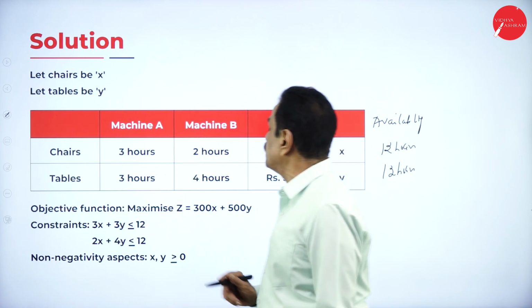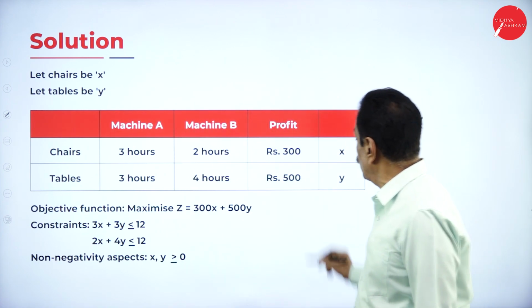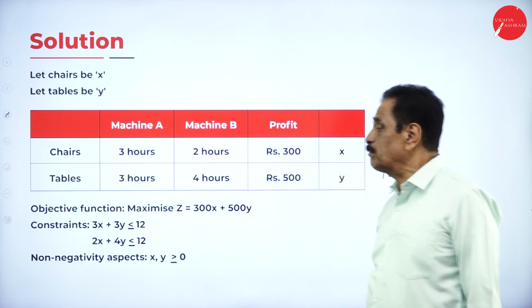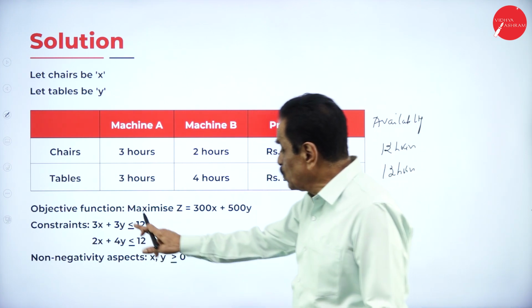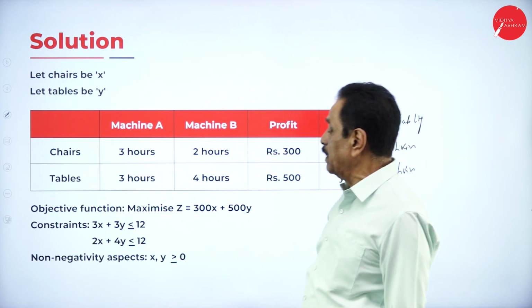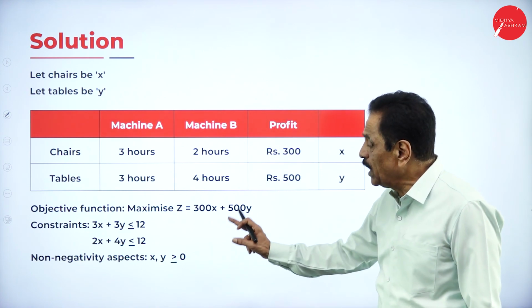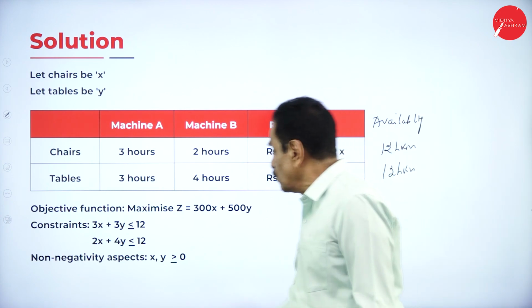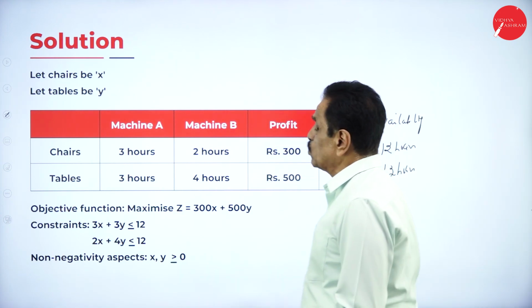Objective function: maximize Z is equal to 300x plus 500y. This is the maximum profit available. Subject to constraints: 3x plus 3y not more than 12, 2x plus 4y not more than 12, where x and y should not be less than 0. We'll move on to the first one.